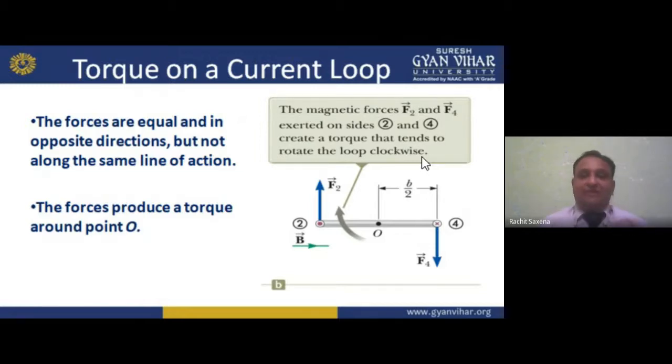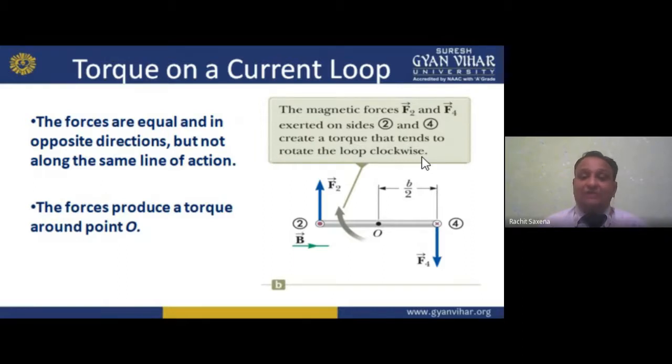If I am considering F4 as positive and F2 as negative, here, because dot is considered as out and cross is considered as in. I basically taught you this in my previous lecture series. So here the forces are equal and in opposite direction, but not along the same line of action. They are not along the same line of action.